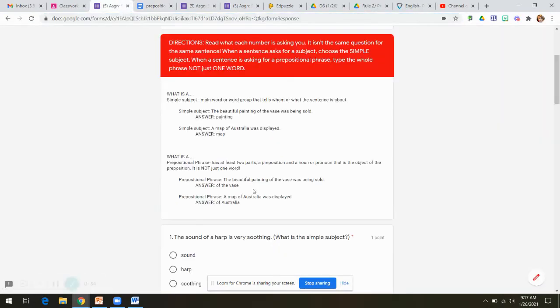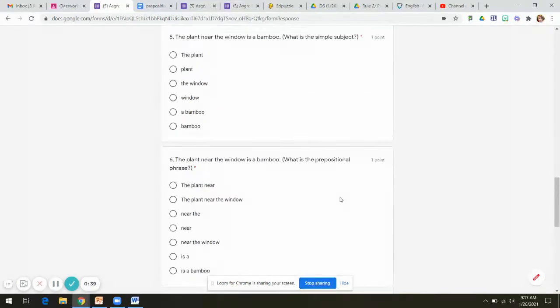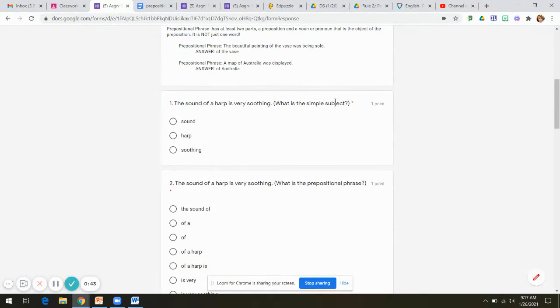All right, so let's do numbers 1 through 8 of your assignment. It says, and be very careful to read the directions, it says, what is the simple subject? Well, of a harp is your prepositional phrase, so that cannot be your subject. So your options are sound, harp, or soothing. You have to decide which one is the simple subject.